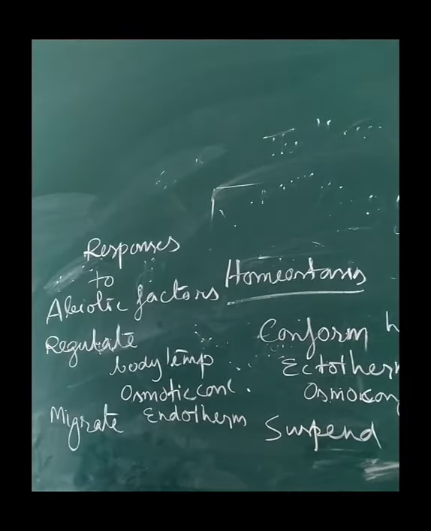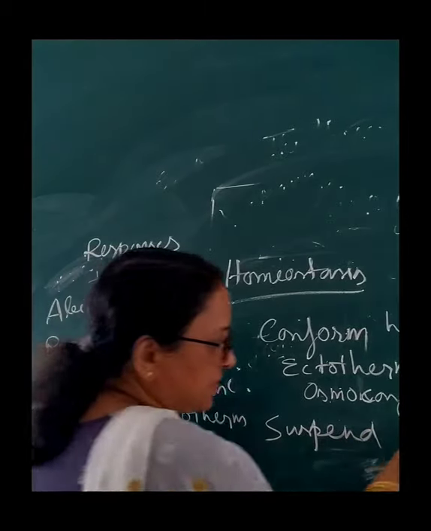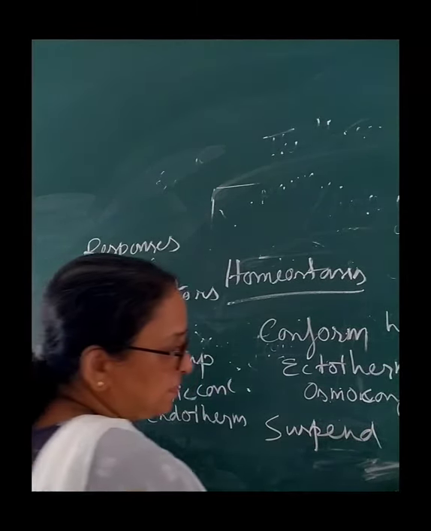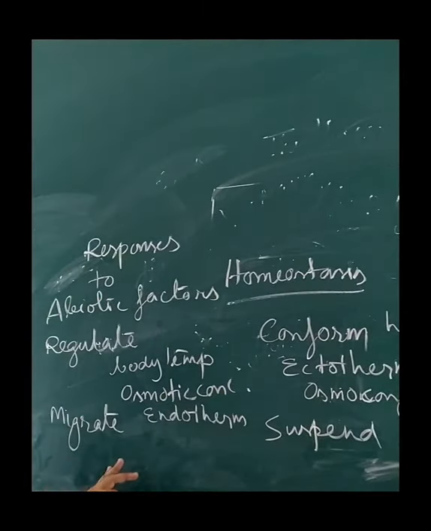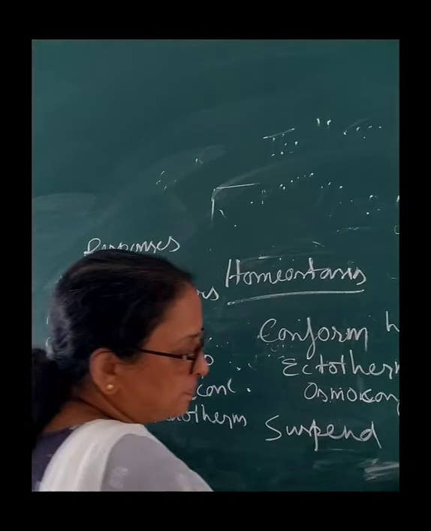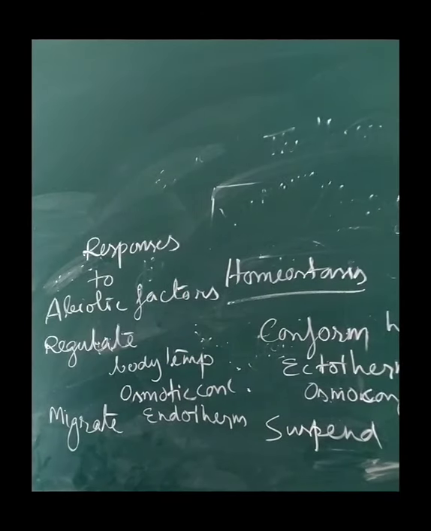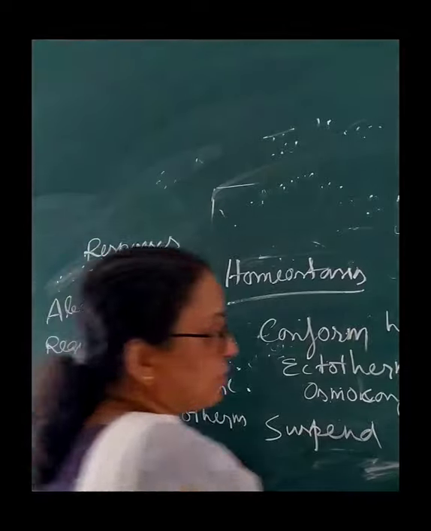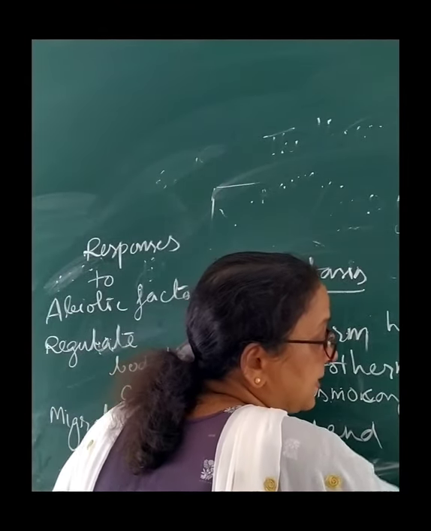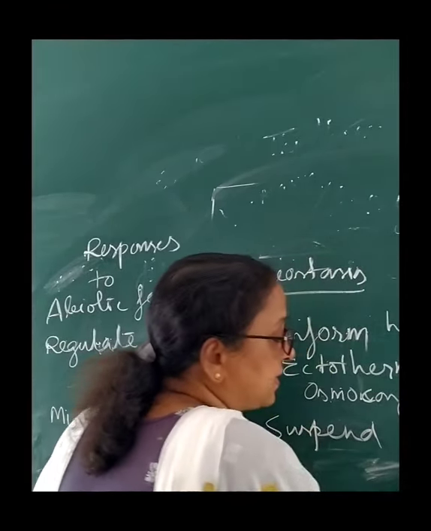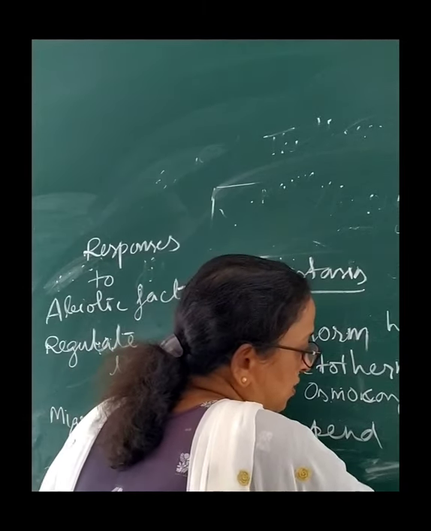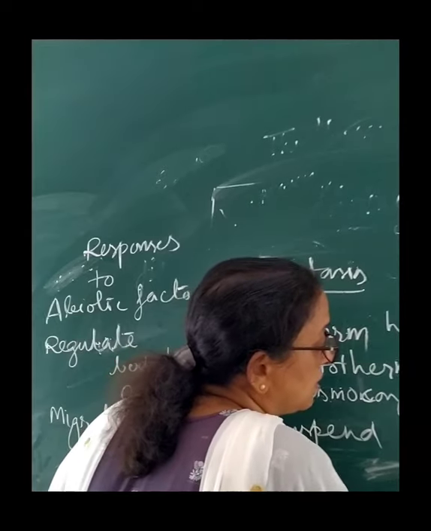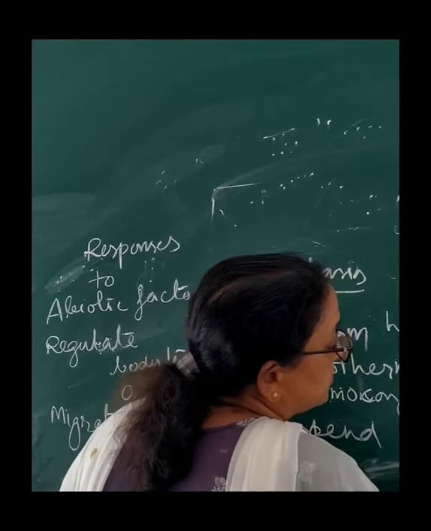One is the straight line one, the red line, and then one is a totally slanting one, then one is a little bit deviated from that, like this, isn't it? So this is called the regulator, these are called conformers, and these are called partial regulators.